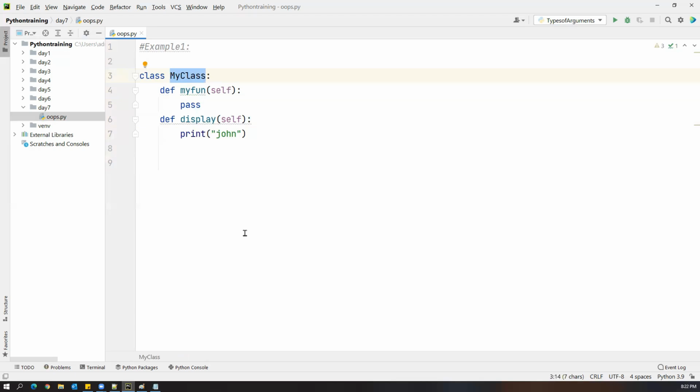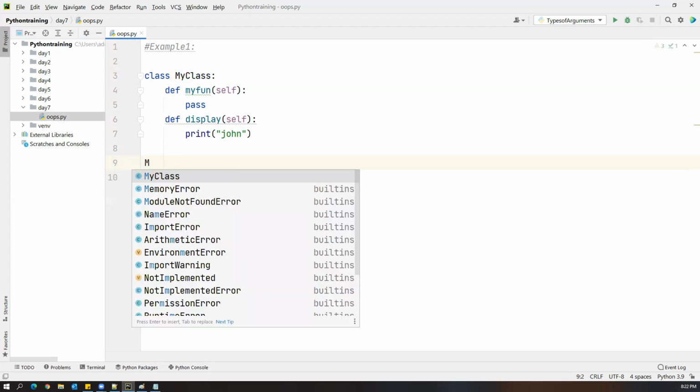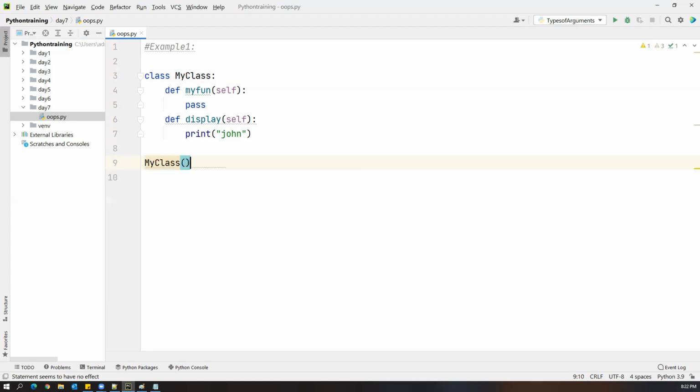But how to create an object of the class? To create the object of the class, just come out from the class and specify the class name. What is the class name here? MyClass. Same thing you have to say, MyClass, and then open the brackets. So this is the actual object. As soon as you say this, it is an object.